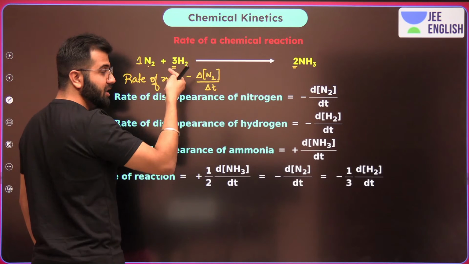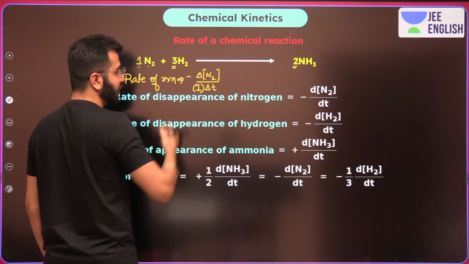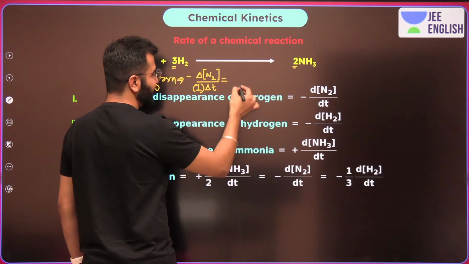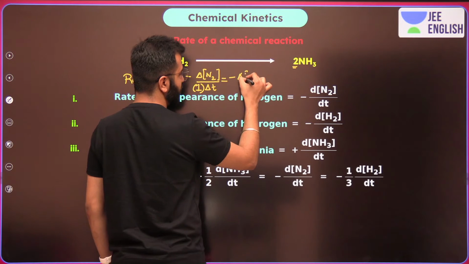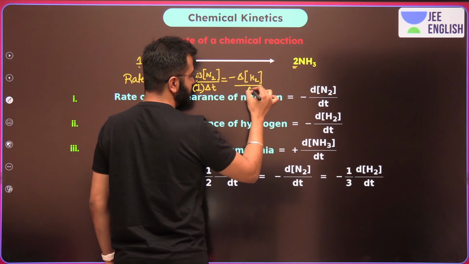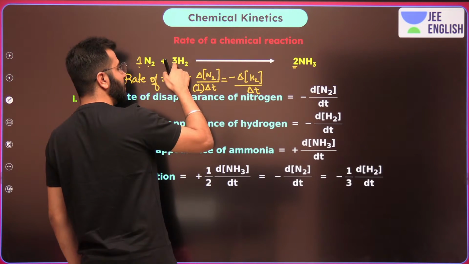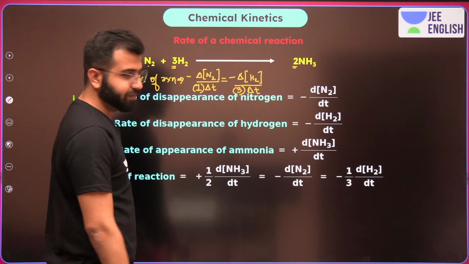Do remember, the stoichiometric coefficient comes in the denominator. It is equal to minus, why minus? Because of the reactant I'm talking about, change in concentration of H2 upon change in time. What is the stoichiometric coefficient? 3. The stoichiometric coefficient comes in the denominator.